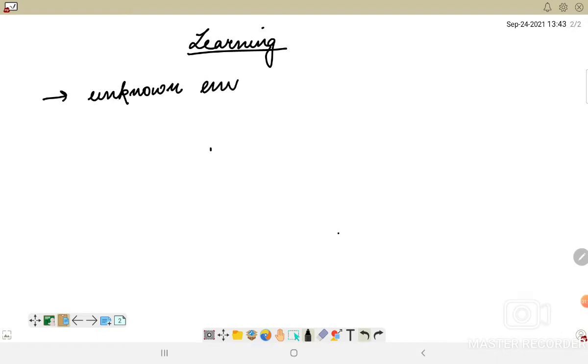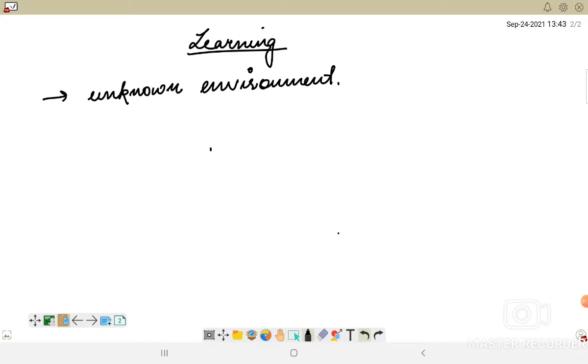So if we consider learning, first of all, let me write down the heading here. Learning enables the agent to work in initially unknown environments. Based on the agent's learning, we can operate in an unknown environment and become more competent than its initial knowledge might allow.